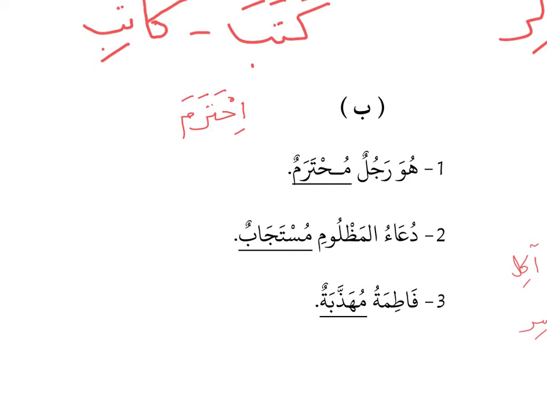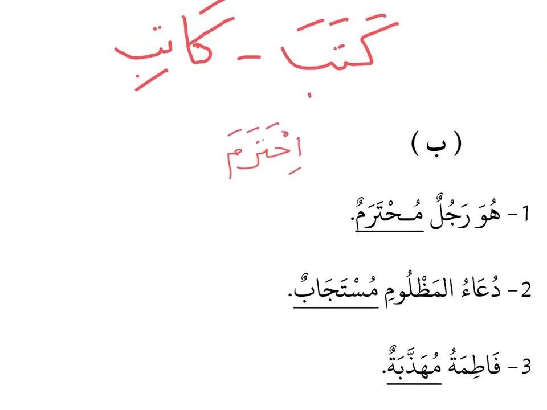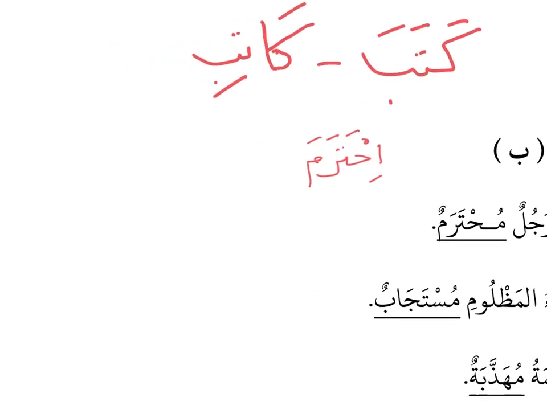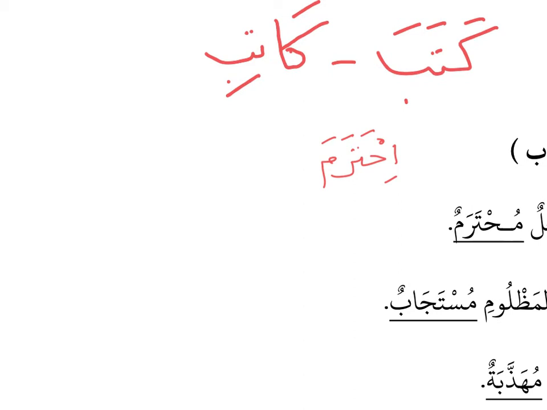Okay, so from the lesson of fi'il mazid and mujarrad, we know that this word ihtarama of course consists of additional letters, right? So now what happens if you want to form isim maf'ul from 5-letter words like this? So what do you do? Now we don't use the wazan maf'ul. There are several steps that you have to follow. The first one is you need to find the fi'il mudari of that verb.